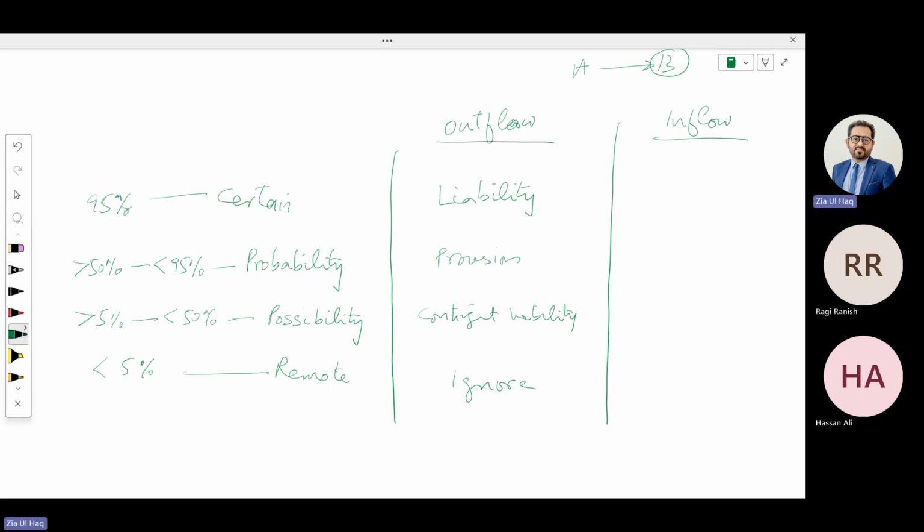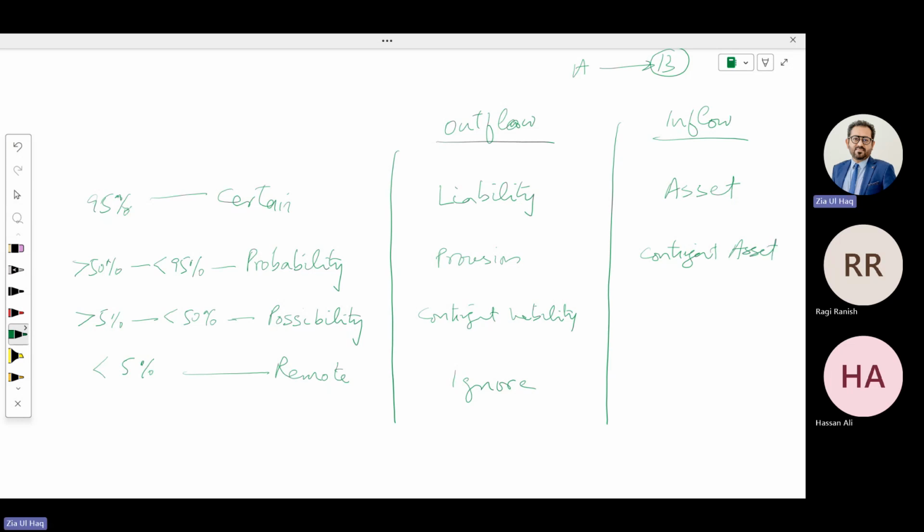If chances are more than 95% that you can receive the amount from company B, you need to record this as an asset, a receivable. If chances are above 50%, it is probable, a contingent asset, not recorded. You need to disclose the contingent asset in the notes to the accounts.